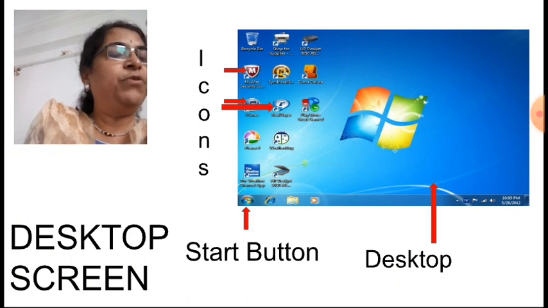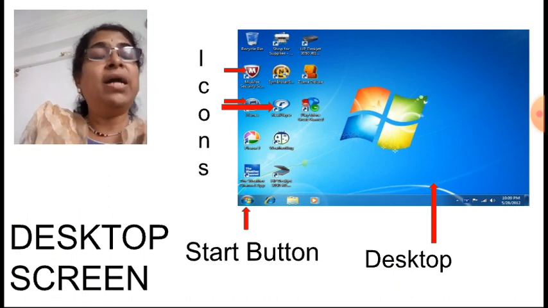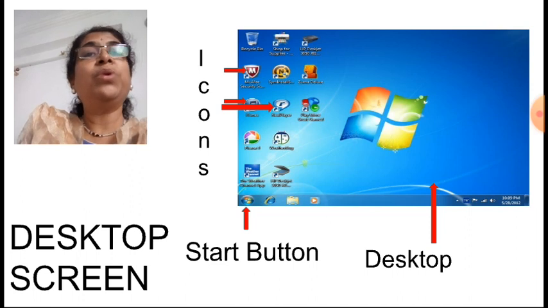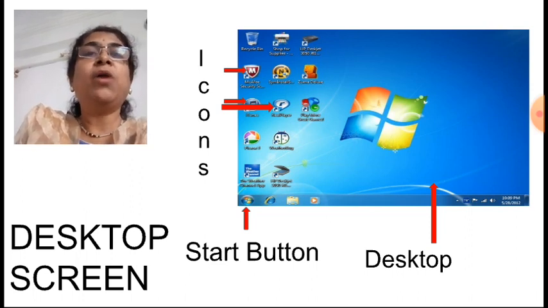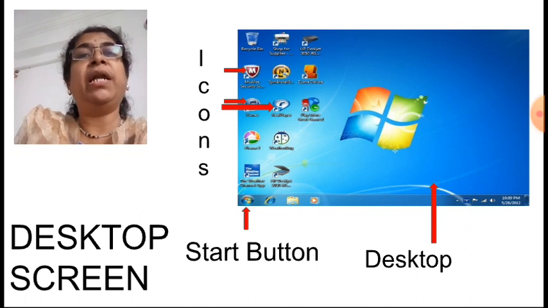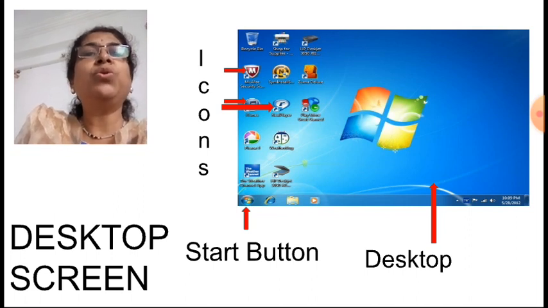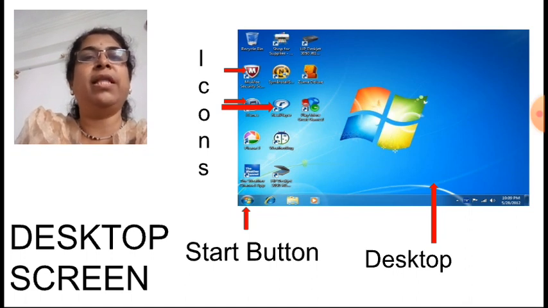Now the features, if you see, it is easy to understand, easy to learn, and you can play music on this. The taskbar also is very user friendly, and the background also you can change for the computers. All these features are there. Now we will see the desktop.